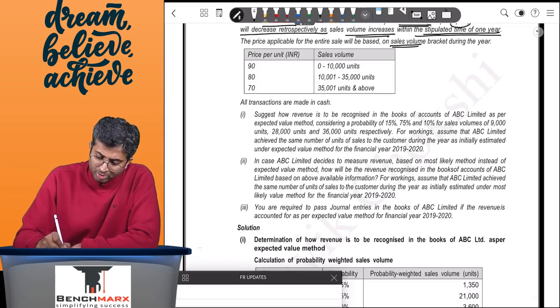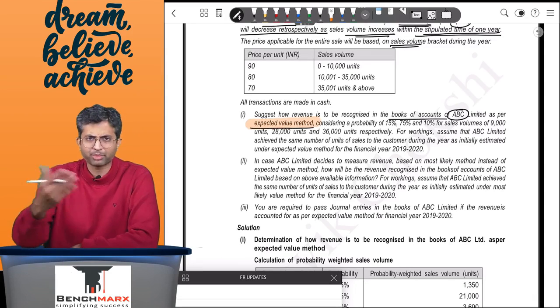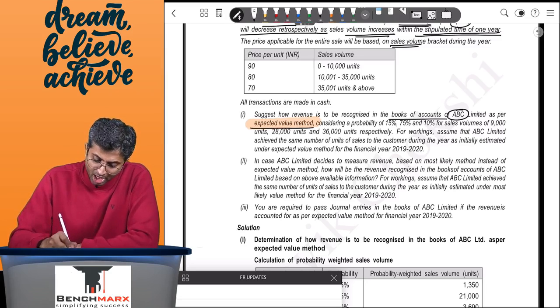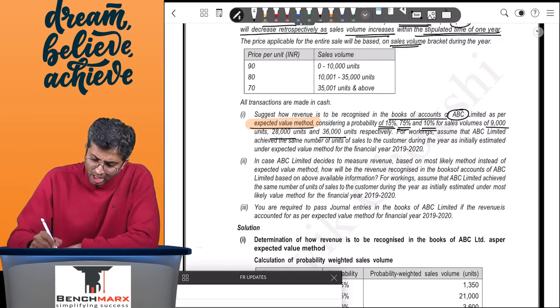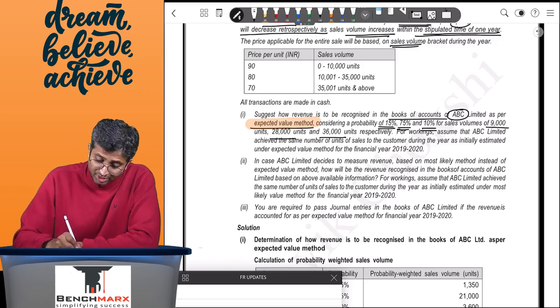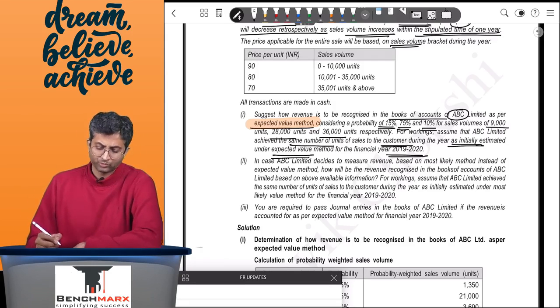Suggest how revenue is to be recognized in the books of accounts of ABC as per the expected value method, which is the probability based weighted average method, considering a probability of 15%, 75% and 10% for sales volume of 9,000, 28,000, 36,000 respectively. For workings, assume that ABC achieved the same number of units of sales to the customer during the year as initially estimated under the expected value method for the year 1920.